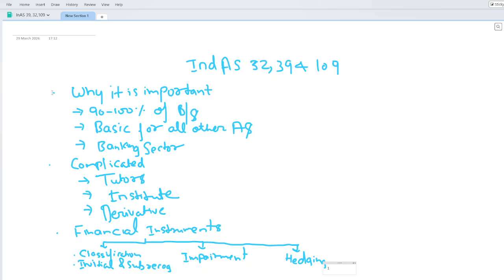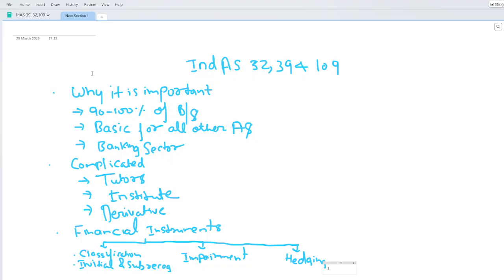So similarly, if you can see here, I have divided this topic into three things: why it is important, why it is complicated, and what this accounting standard covers. Mainly, why it is important. I am reiterating, but those who are doing the chartered accountant course know about this accounting standard and why it is very important.